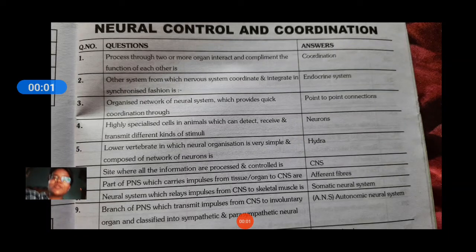Students, today we are going to do some MCQs from neural control and coordination. Okay, these will be the questions.